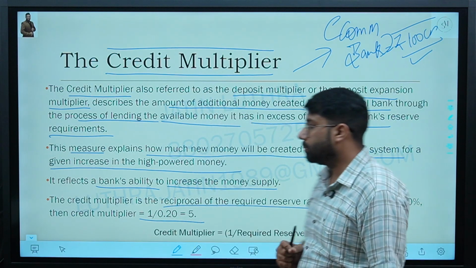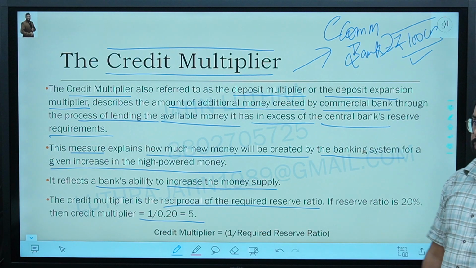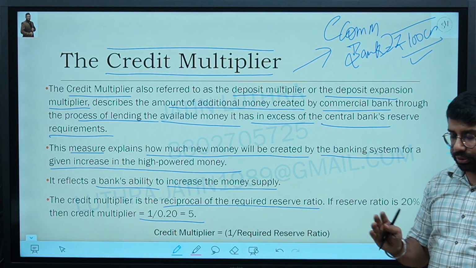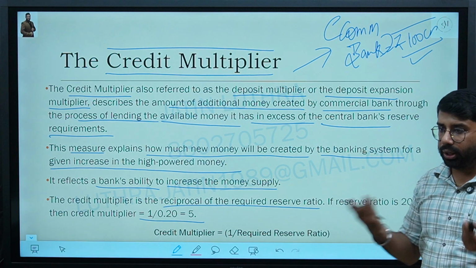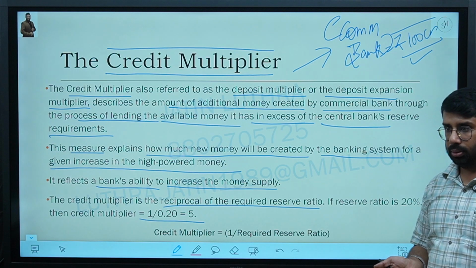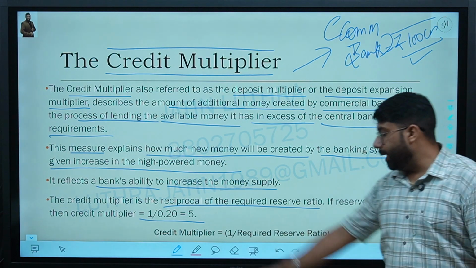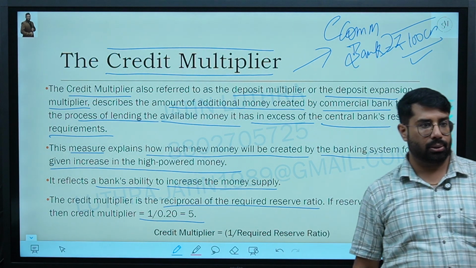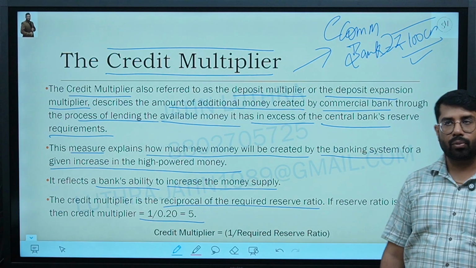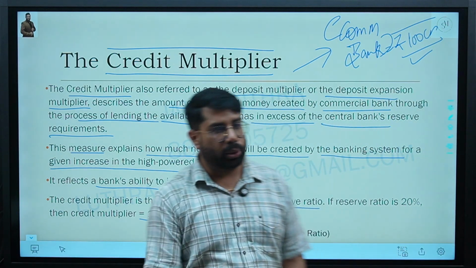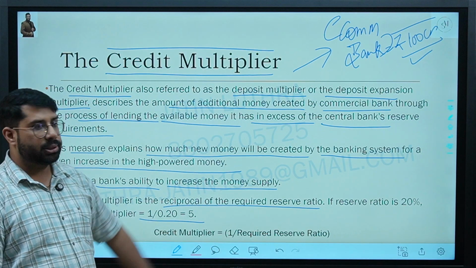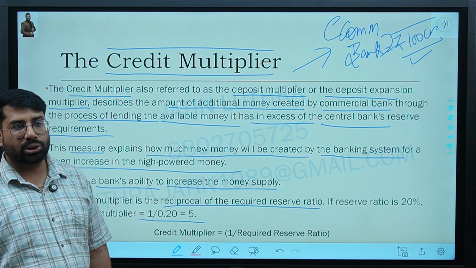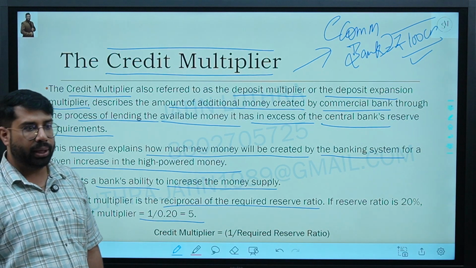Yes or no? Sir, when the commercial bank provides more loans, what do we call that, sir, that it is increasing more? Your question is, when commercial bank will provide more loans, what will it be? It will be an increase in money supply only. Okay, how do you calculate it? Credit multiplier equals 1 by required reserve ratio. That is the total of CRR and SLR. Are we clear? Which is somewhere around 24 point some percent today. CRR plus SLR. It means every commercial bank almost has the capability of using 74 or 75% approximately of deposit money to create loans.